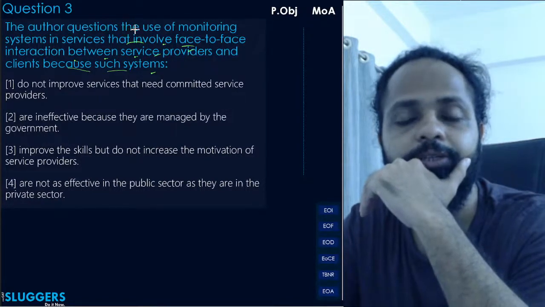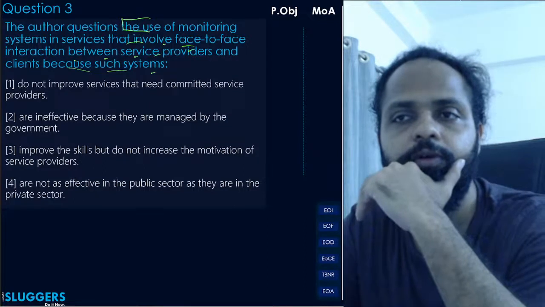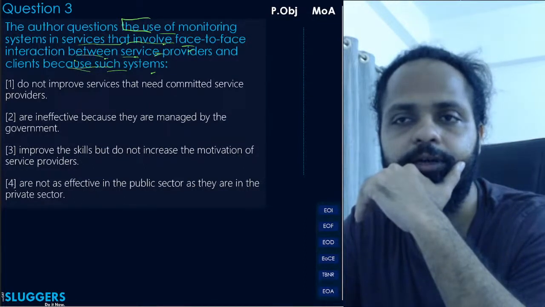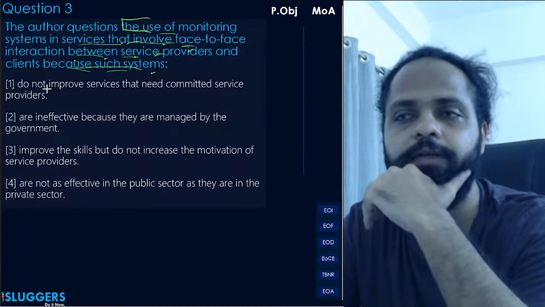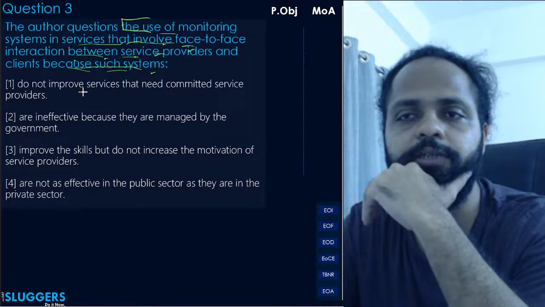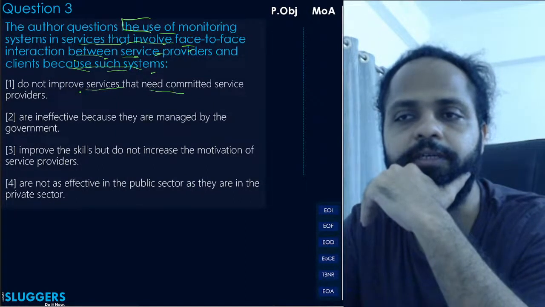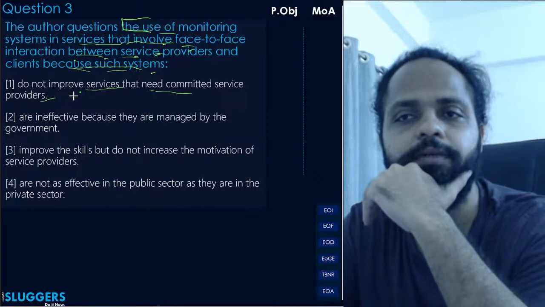The author questions, why does the author question the use of monitoring systems in services that involve face-to-face interaction between service providers and clients? क्यों question कर रहा author इस चीज को, right? That's what your question is. Let's look at the options. Because such systems do not improve services that need committed service providers.